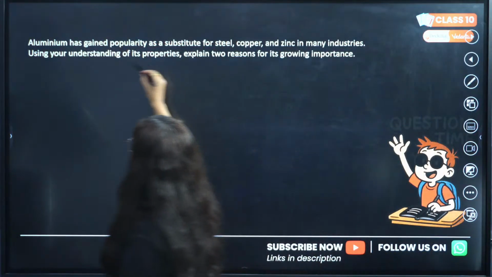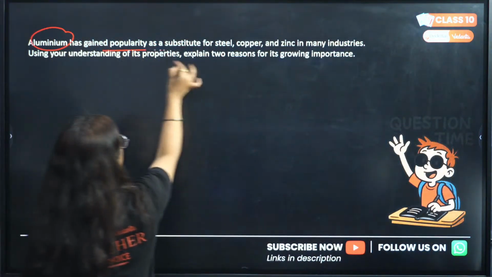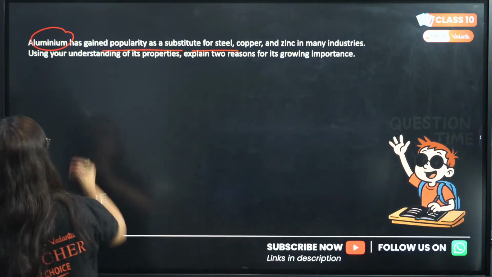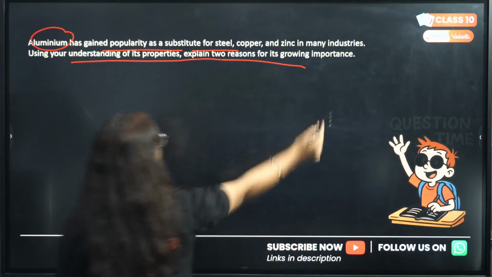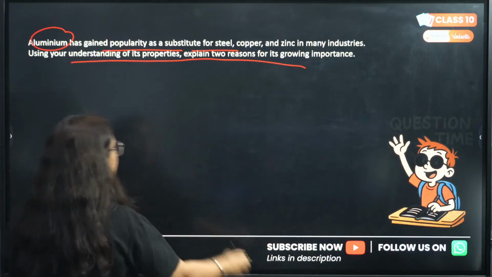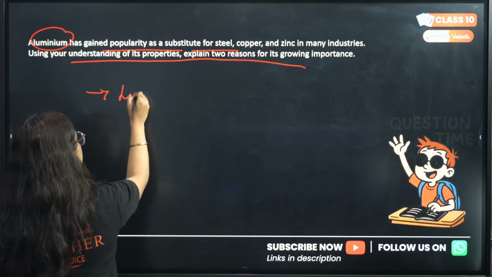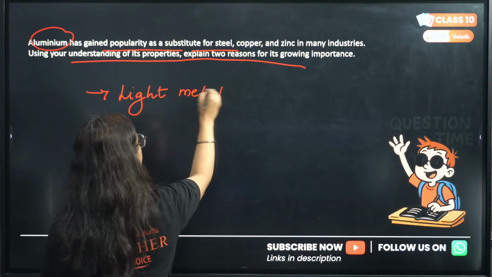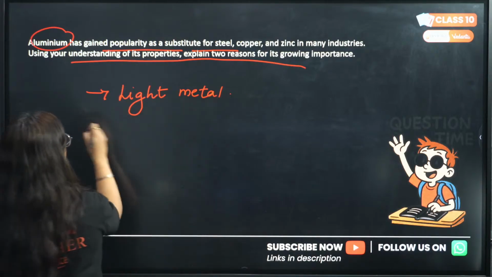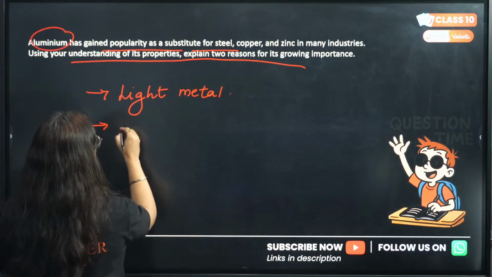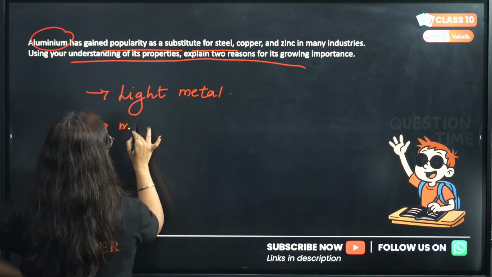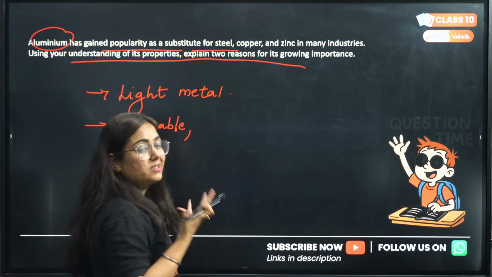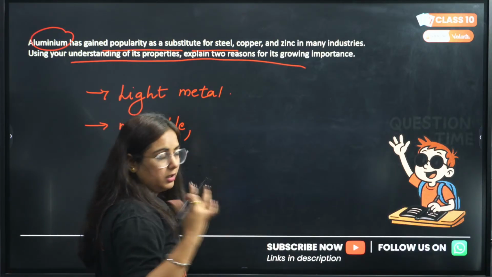Okay, next question. Aluminium has gained popularity as a substitute for steel, copper, zinc in many industries. Using the properties, बताइए कि why right now aluminium is growing? Because भाई light metal है पहले तो, it is light, right? Along with the light, it is malleable, so that utensils का shape easily दे सकते हैं हम, right?